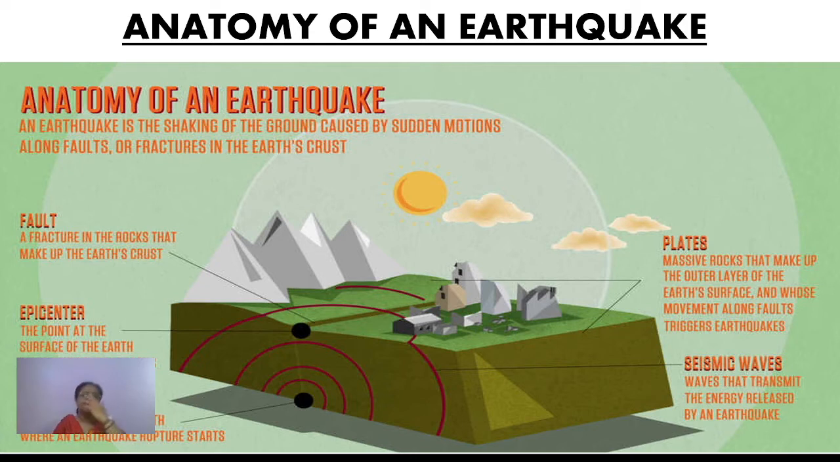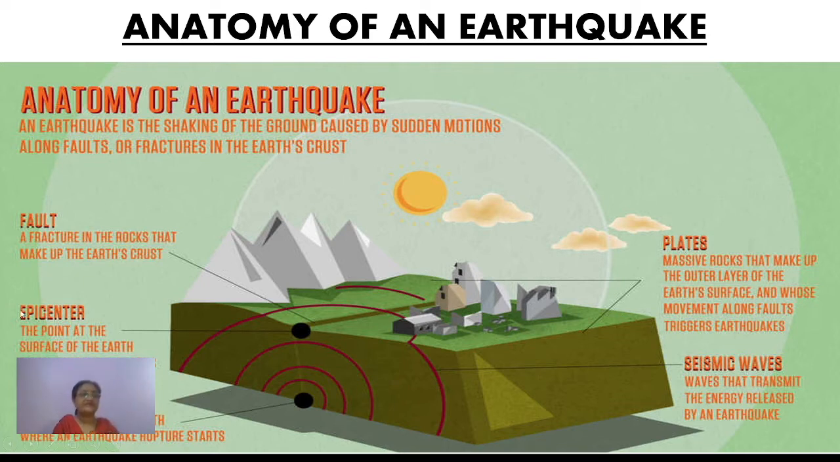Now you can see here in front of you, the first point given here is the fault. Now what is a fault? You can see very clearly here, there is a fracture on the earth's surface, and it goes deep inside, continuing to a certain depth. So you can see a fracture in the rocks that make up the earth's crust, and along the faults you will find maximum earthquakes are caused.